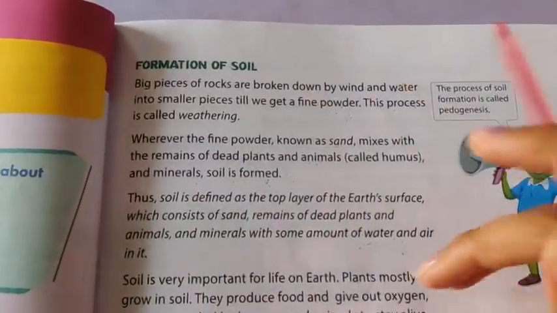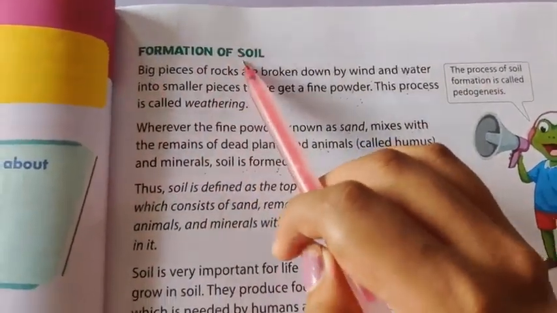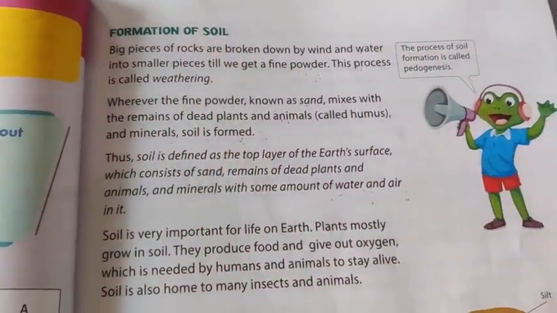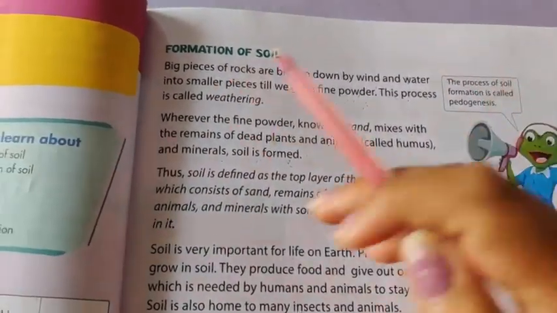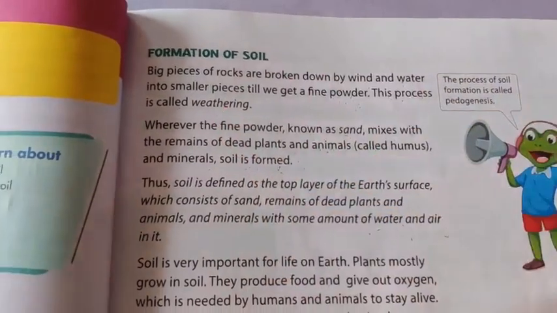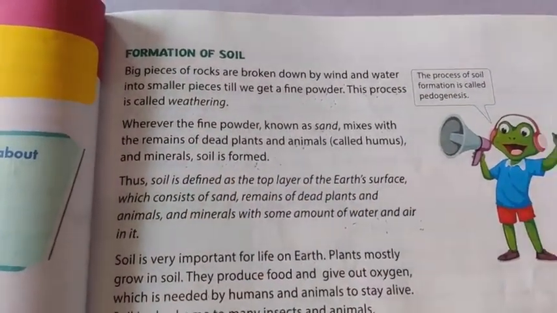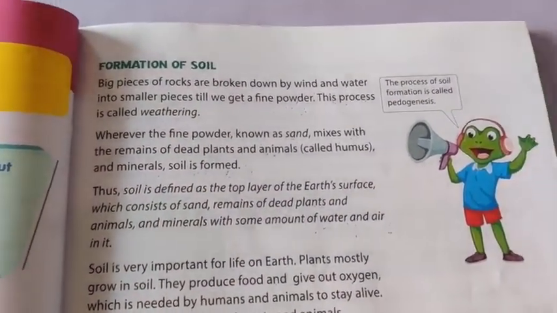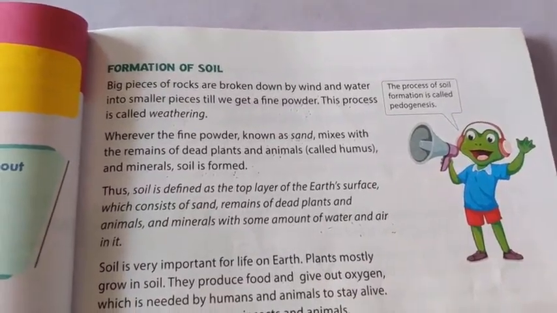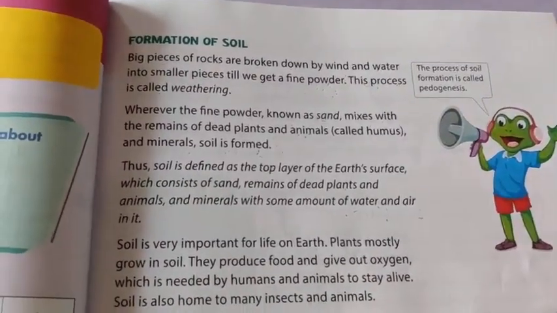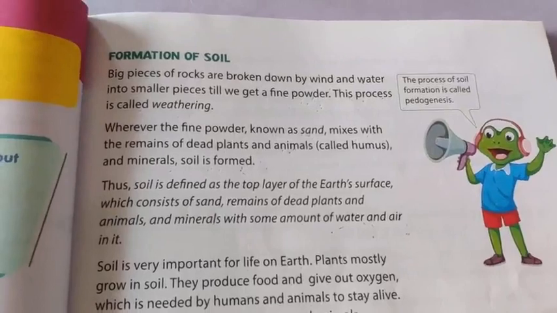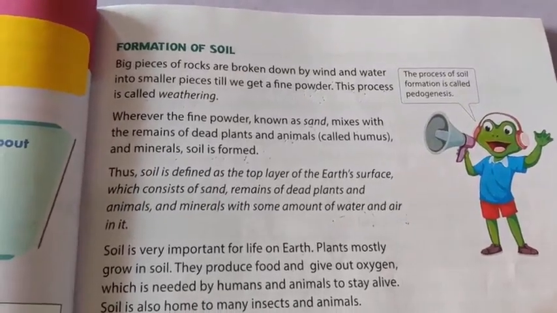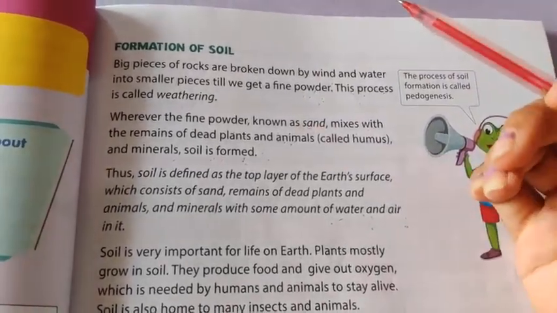Then the next topic is formation of soil, right? We learned this topic in our previous video, so let's do a quick revision of it. So how is soil formed? Students, how is soil formed? Soil जो है वो कैसे बनती है? By breaking down of rocks, right? Soil is formed by breaking down of rocks.